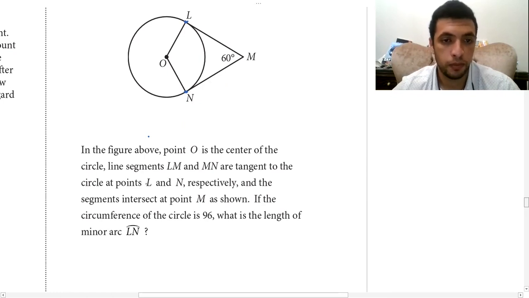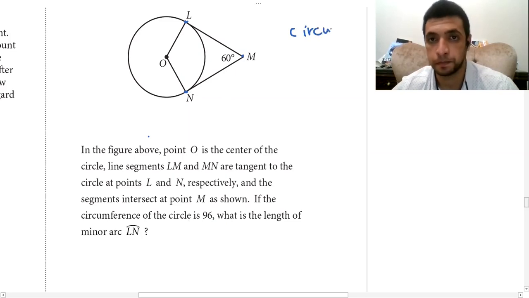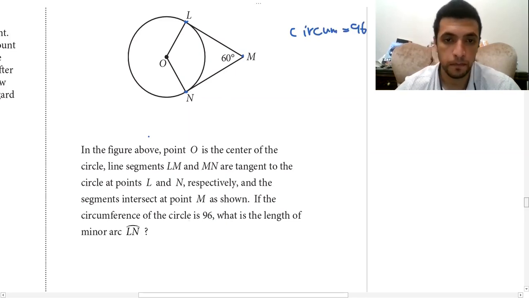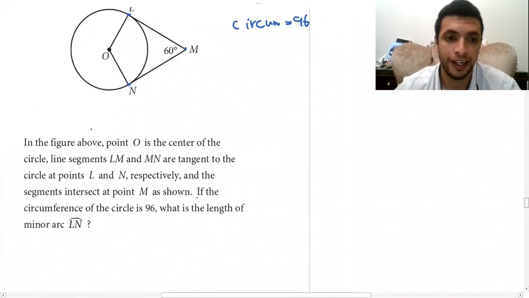The two segments intersect at point M as shown. If the circumference of the circle is 96, what is the length of minor arc LN? Okay, length of minor arc LN.